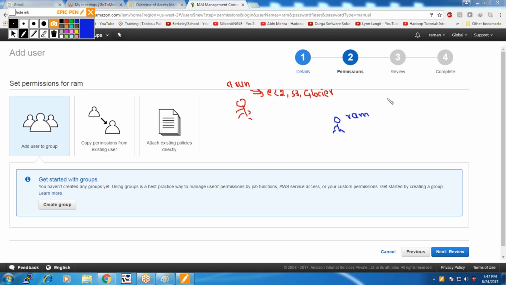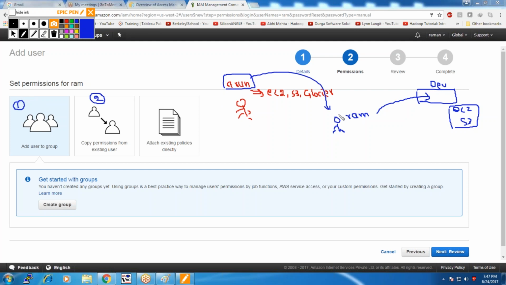So Ram can be assigned privileges in step 1. There may be a developer group under which we may have the privileges EC2 and S3 alone. If Ram is added to the developer group, then Ram can access EC2 and S3. That is option 1. The second, if I want all the privileges assigned to Arun to also be assigned to Ram, then option 2, copy permissions from existing user.